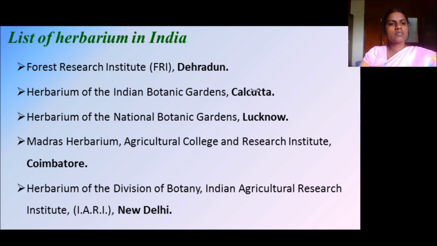So these are some of the herbaria in India. There are many.